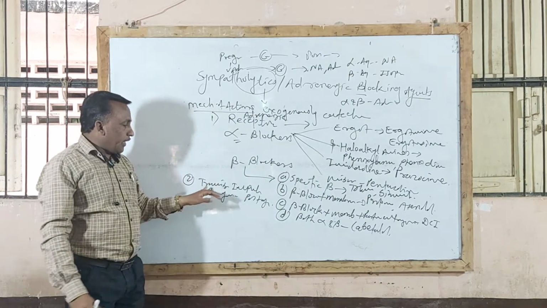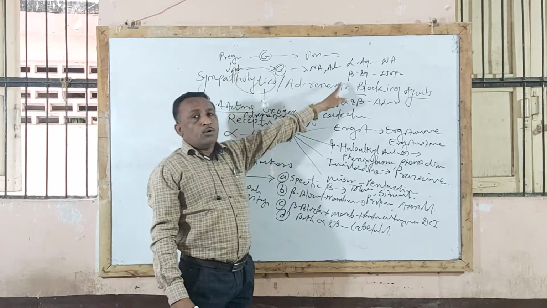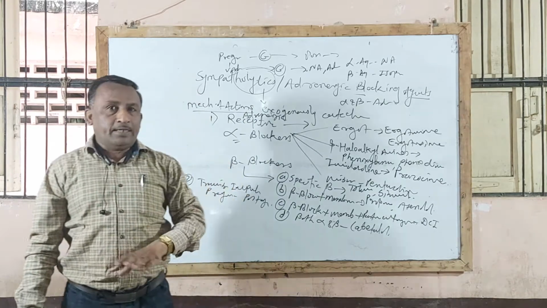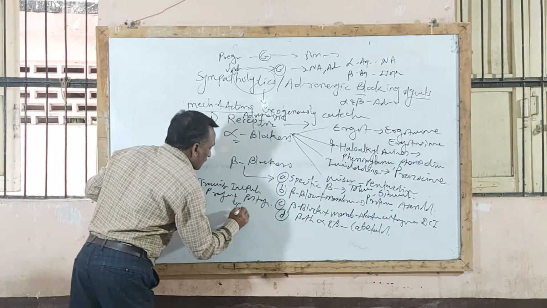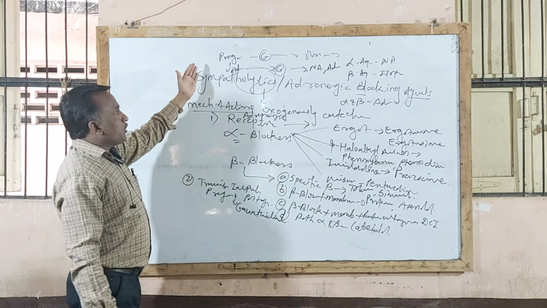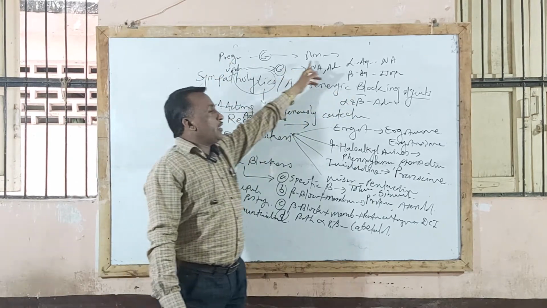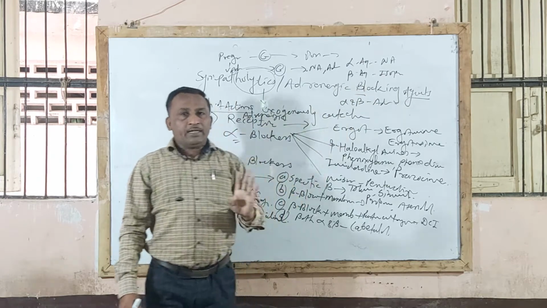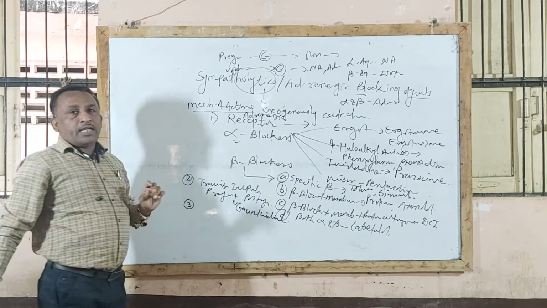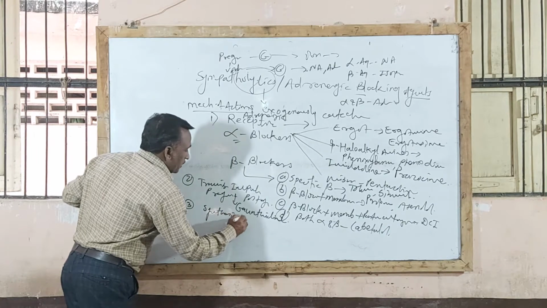Now this second type blocks transfer of impulses from preganglionic fiber to postganglionic fiber, and thereby inhibits release of noradrenaline and adrenaline. Example, guanethidine. Guanethidine is used as an antihypertensive agent, and by blocking transmission of impulses from preganglionic fiber to postganglionic fiber, it inhibits release of noradrenaline and adrenaline, thereby producing sympatholytic action.